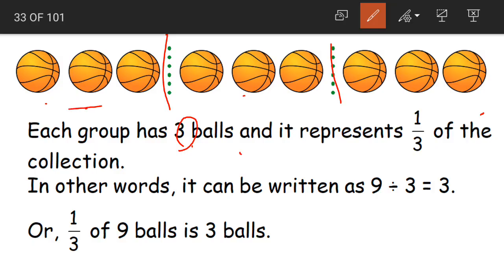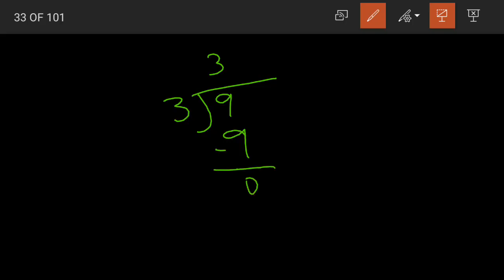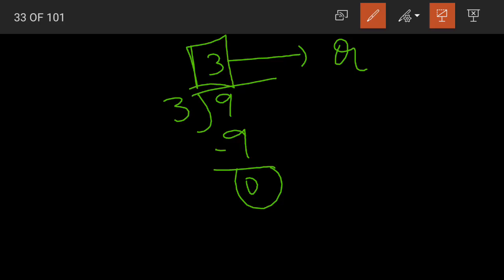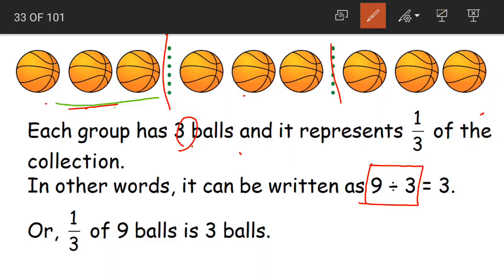How do we know how many balls to keep in each group? 9 divided by 3. We have 3 3s are 9 and when we subtract, 0 will be our remainder. So what is our answer? 3. That is our quotient. So in each group of balls, we will be having 3 balls. In each part, we will be having 3 balls.